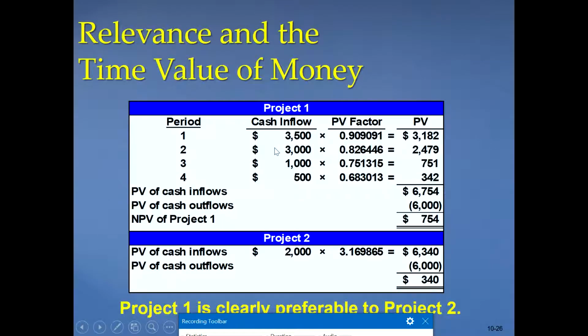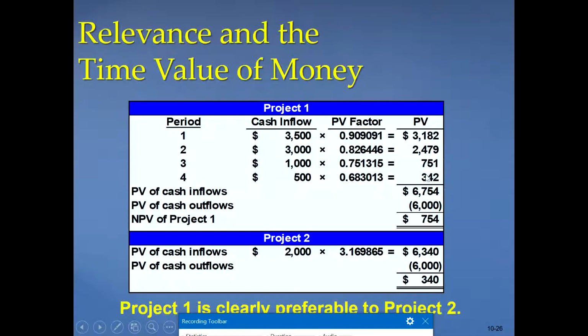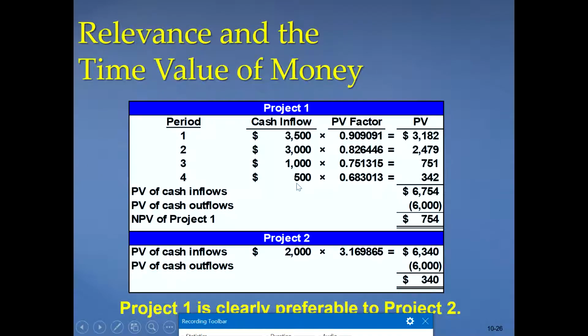For the second year, 3,000, but n will be 2. Similarly, if I put here 3,000 and n is 2, then it is 2,479. Similarly for year 3, 1,000, so n is 3, if you calculate, it is 751. This one is 500, it will give you 342.